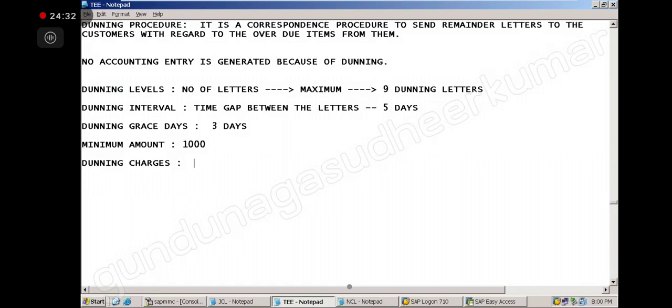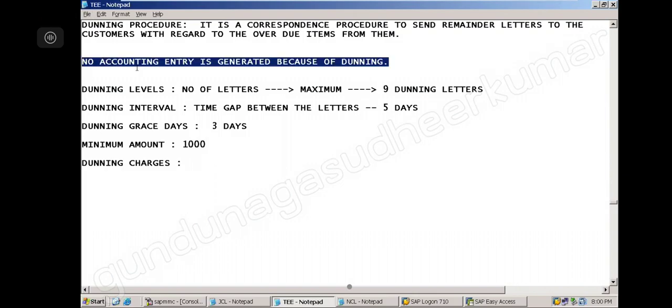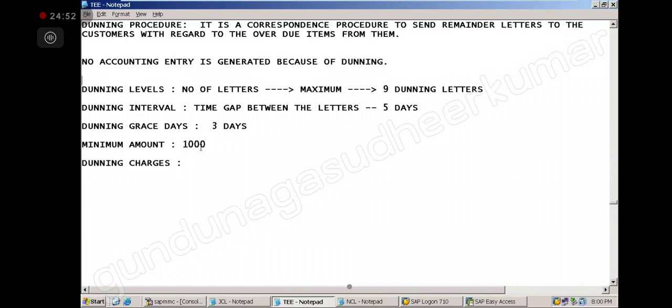So Dunning charges are not posted as an entry. That's why I'm saying this is an interpretation, right? No accounting entry is generated because of Dunning. Every Dunning letter, you pay each time 1,000 rupees like that. You mention in the letter that this extra 100 rupees or 1,000 rupees has been incurred because of this Dunning. You will include those dunning charges in the letter. So the entry is not created, right? If he pays, then we will think about it.